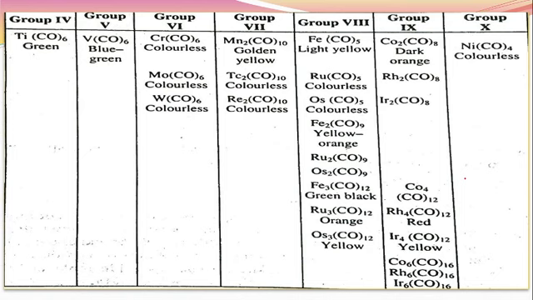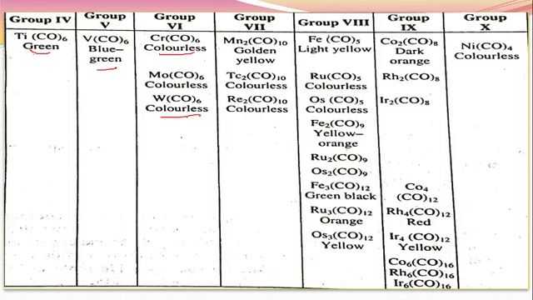From group 4, the first compound is titanium, Ti(CO)6, hexacarbonyl titanium. This is green in color. Another, from group 5, is V(CO)6, which is blue-green in color. This is from group 6, Cr(CO)6. This is colorless. Molybdenum and tungsten also form this type of compound, and all these are colorless.